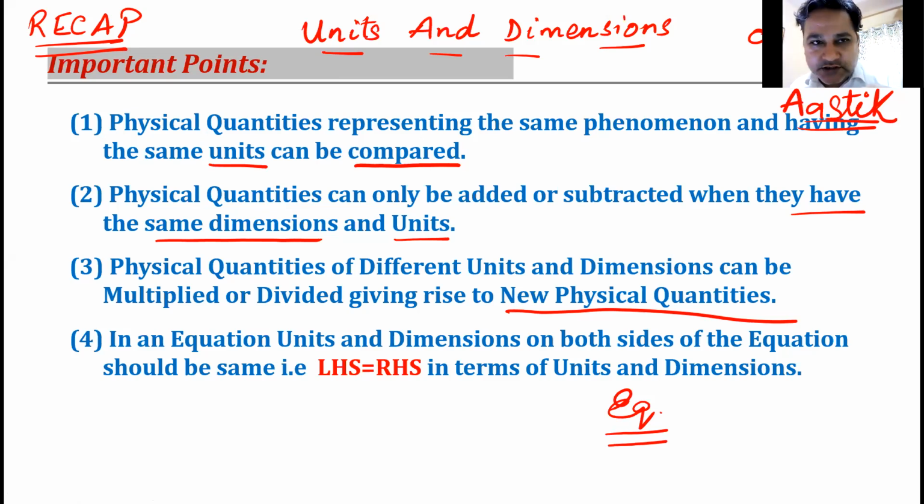We're talking about an equation being equal in terms of units and dimensions. Whatever units and dimensions you have on left hand side, if it is kilometer per hour on left hand side, it has to be kilometer per hour on right hand side also. It cannot be even meter per second. That does not make sense. Am I clear with this? That was our fourth point, if I can recollect.